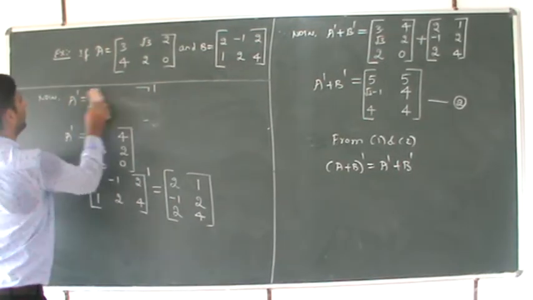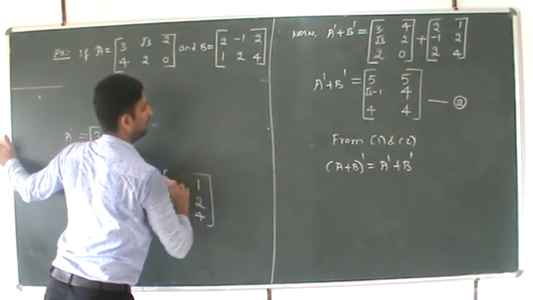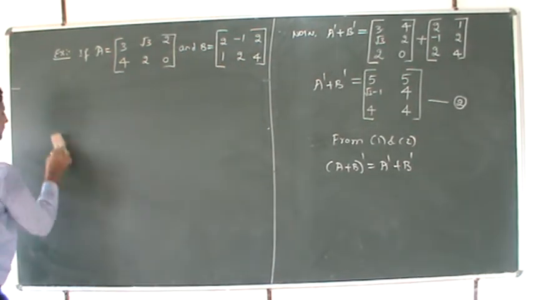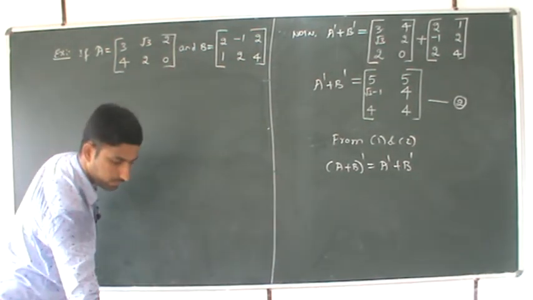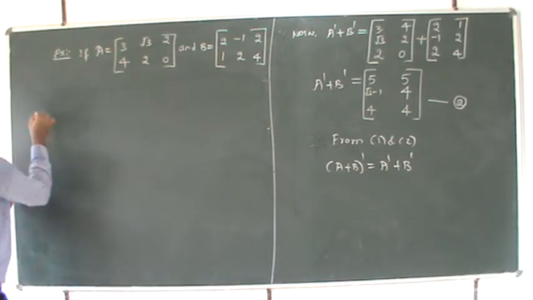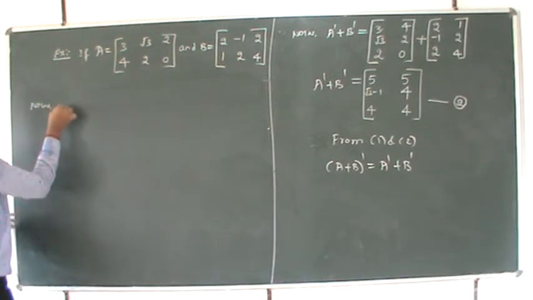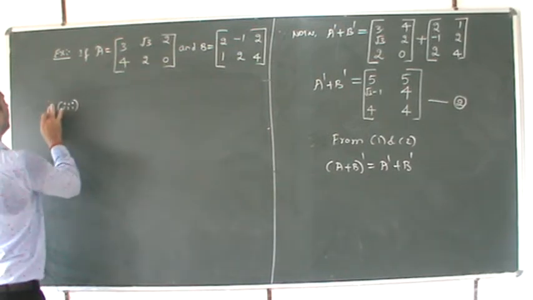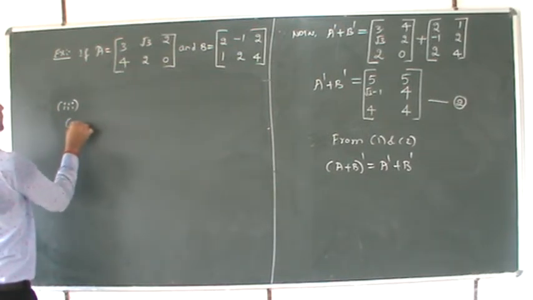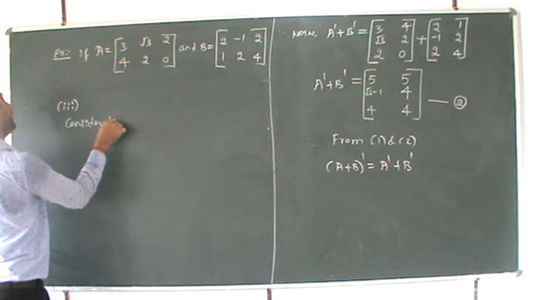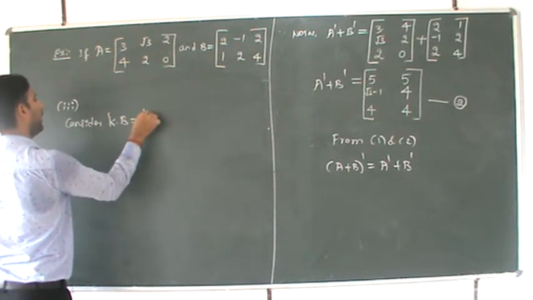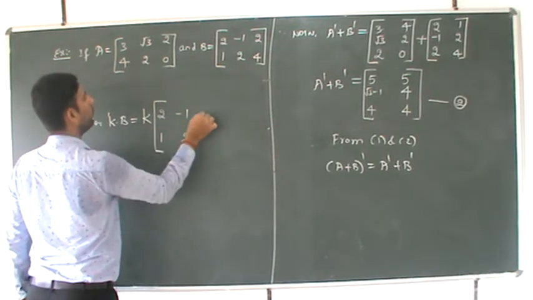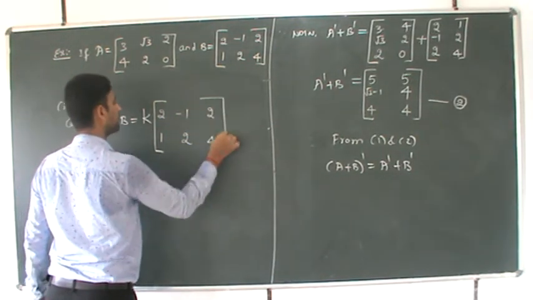Correct? After that, A dash plus B dash. That is the last property, K B dash. Now, third one. Consider K into B. K times the value of B, [2 1 minus 1 2 2 4].